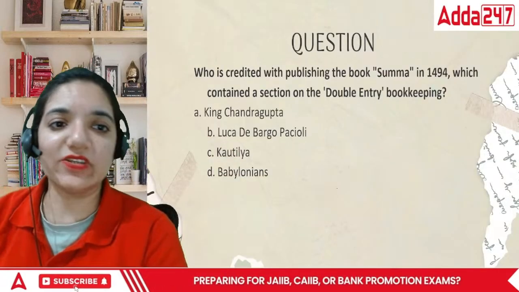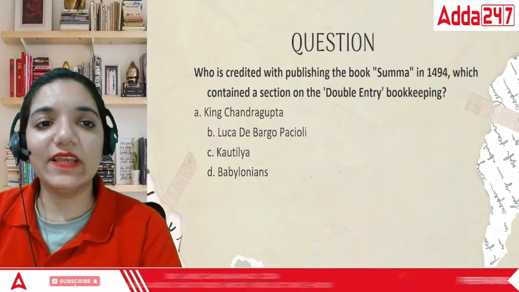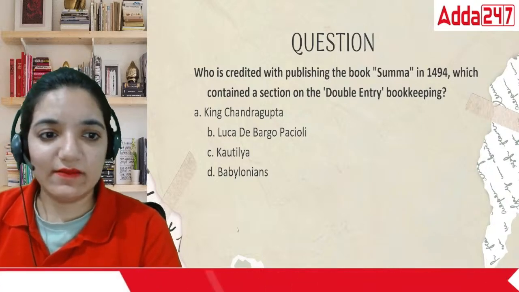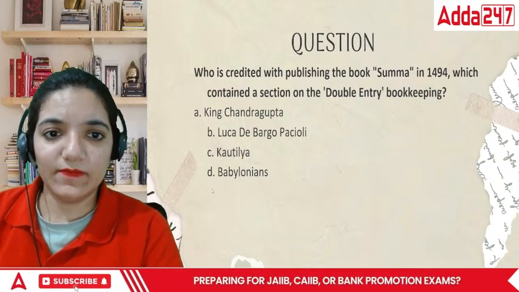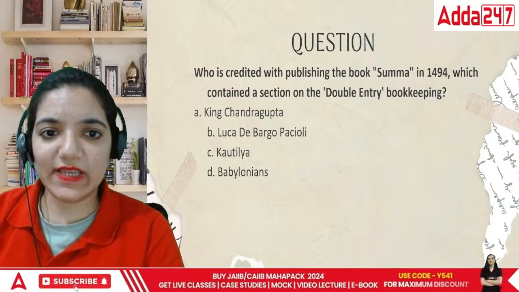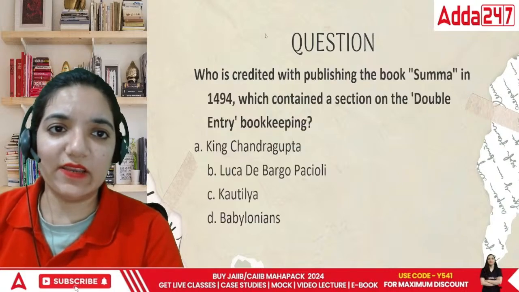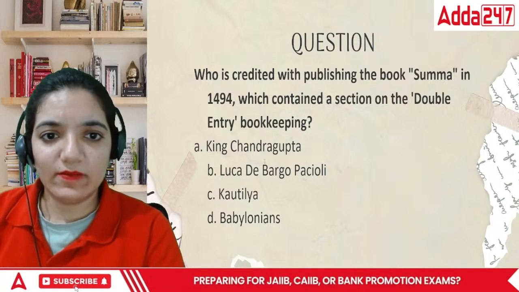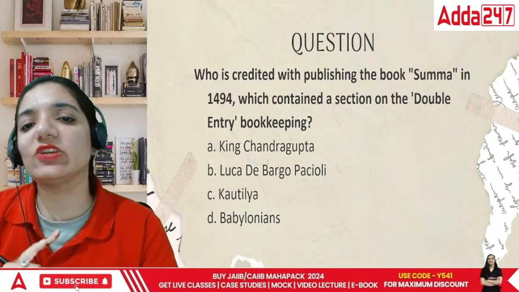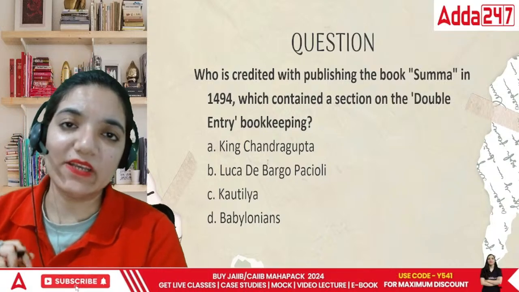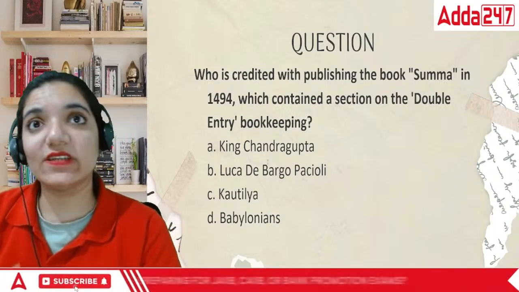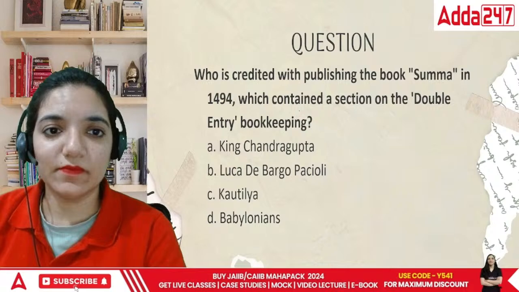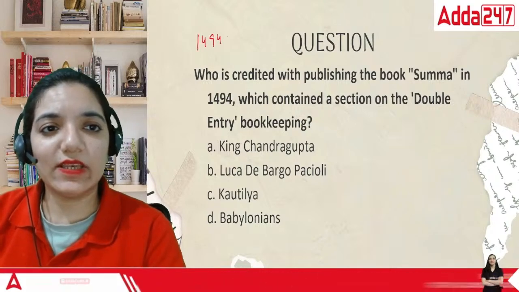So let's look at the next question. This is who is credited with publishing the book Summa in 1494 AD. This is actually AD, everyone. In 1494 AD, which contained the section on double entry bookkeeping. So, double entry bookkeeping that we study today was found in 1494 AD. This was given in 1494 AD.